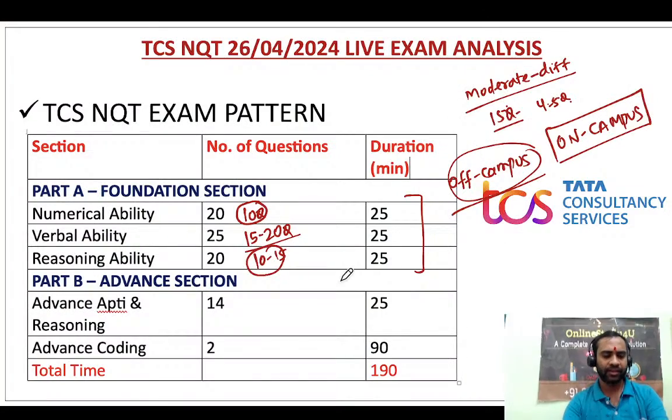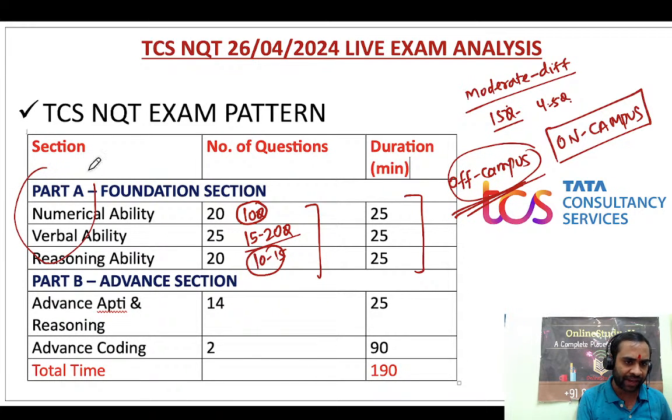Okay, so fine. Now, definitely in off campus you will have a little more cutoff than on campus. And if you do not qualify in part A, then definitely there is no use of doing part B.